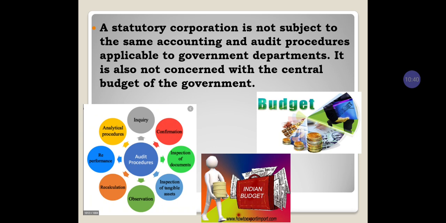Then next point, a statutory corporation is not subjected to the same accounting and audit procedures applicable to government departments. It is also not concerned with the central budget of the government. See here, the statutory company is not subjected to the same accounting and audit processes applicable to government departments.